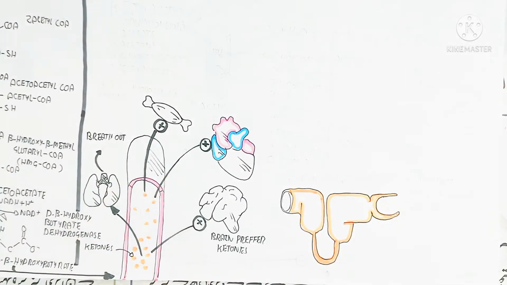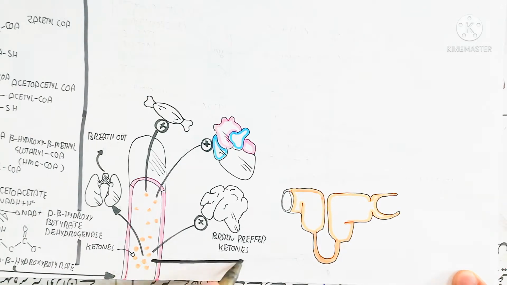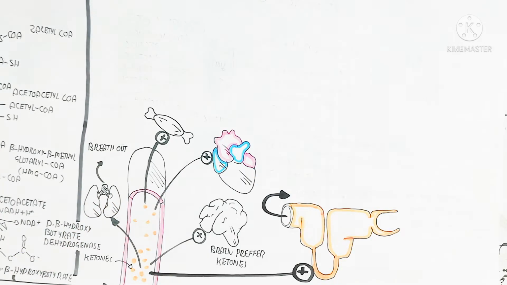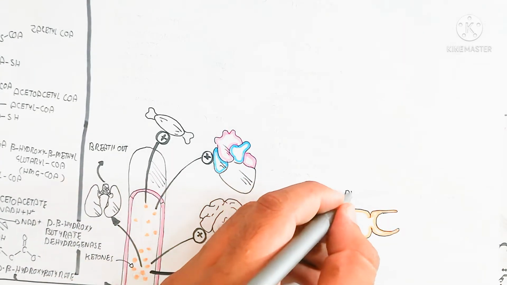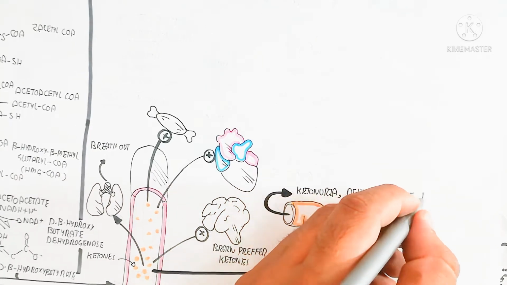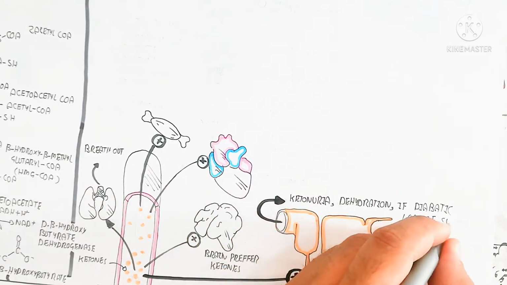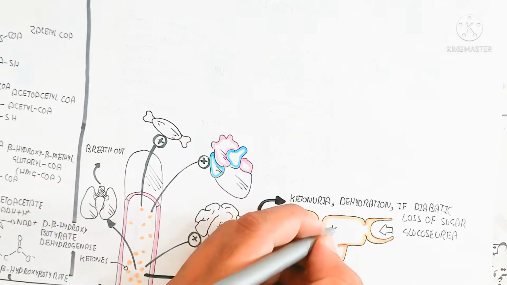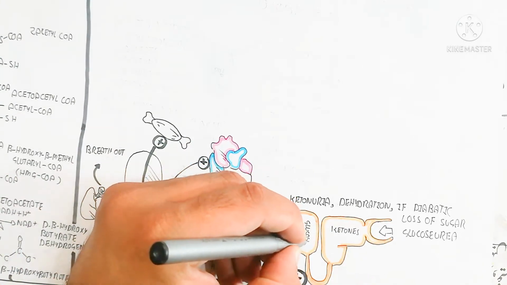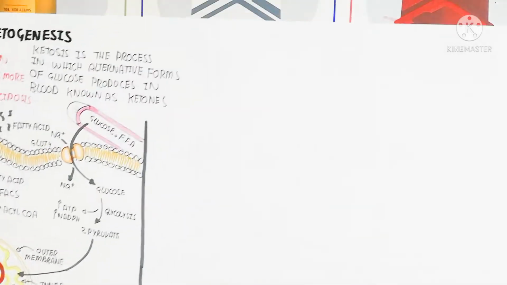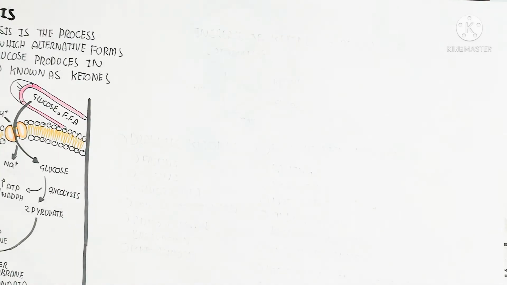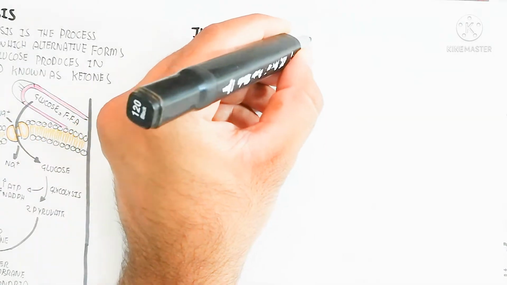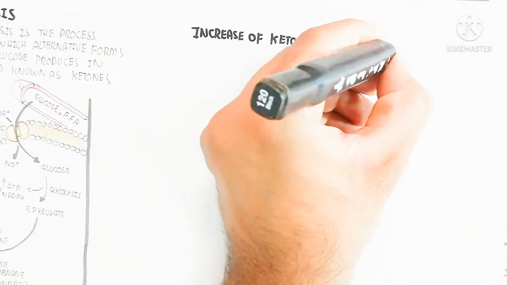In this case, the heart and brain also prefer ketones during hypoglycemia. So in this way the glycemic level in the blood circulatory system is normal, and ketonuria and dehydration occur if diabetic, and loss of sugar is known as glucosuria. In this way glucosuria will be produced, and we can check it from the urine with a ketometer or glucometer. So the increase of ketones is equal to decreased glucose catabolism.